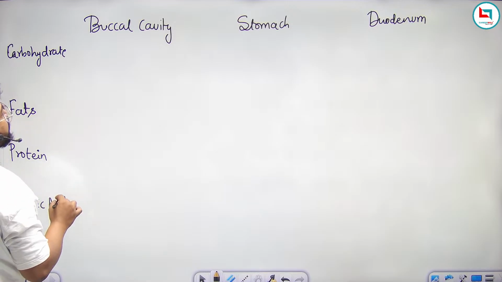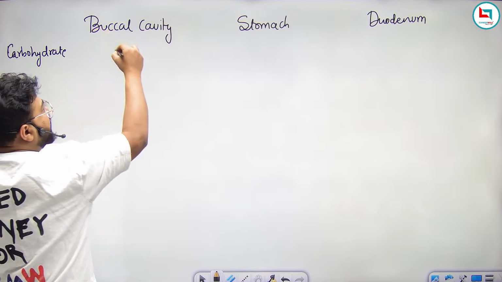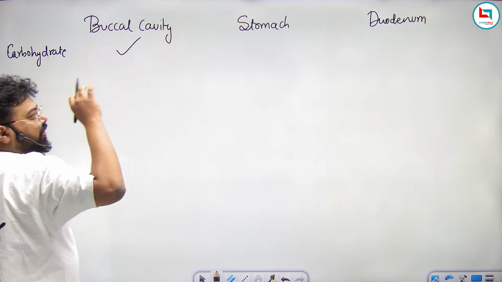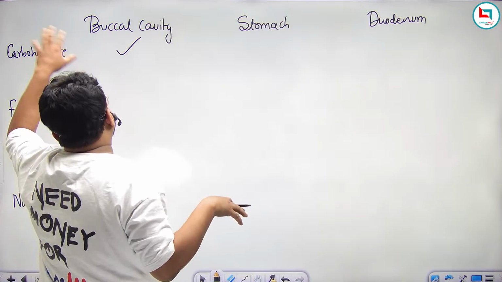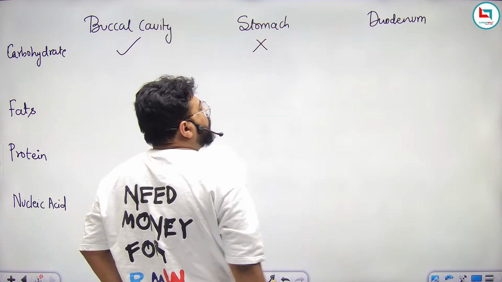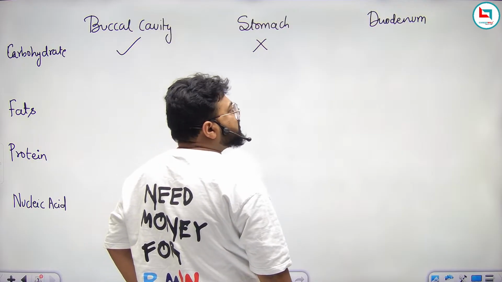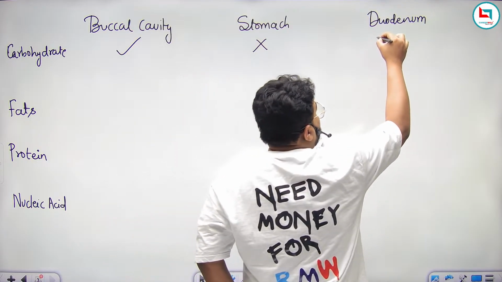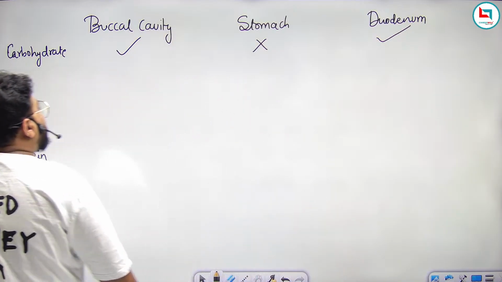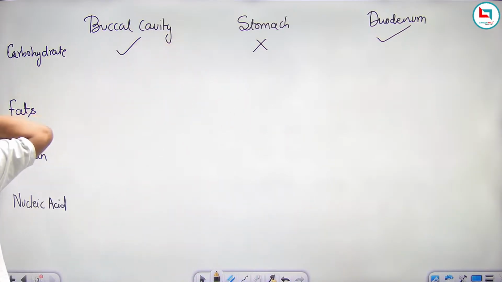The digestion of carbohydrate occurs in the buccal cavity, yes, but our stomach does not contain any enzyme which can digest carbohydrate. So carbohydrate does not get digested by stomach juices, but it is further digested by the intestinal juices and pancreatic juices present in the duodenum.